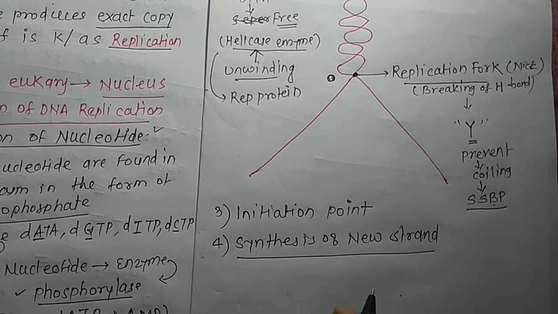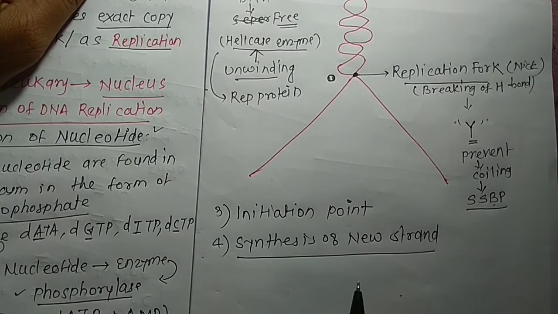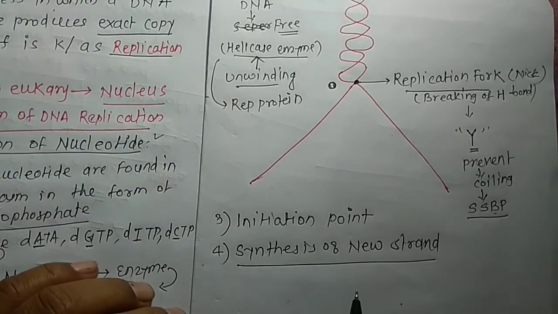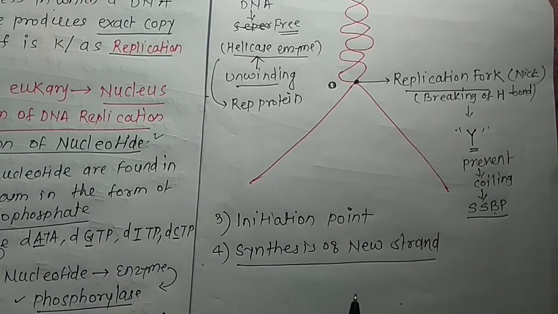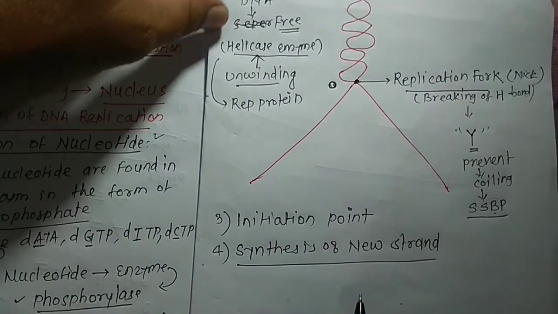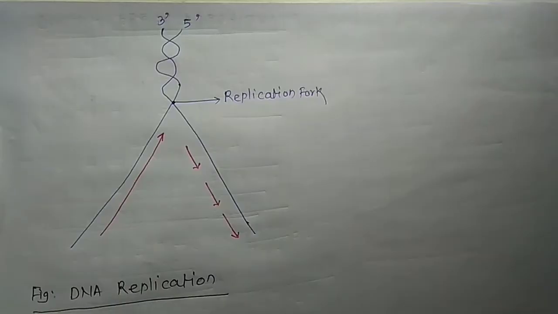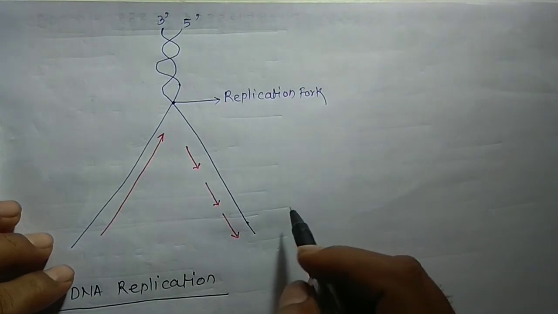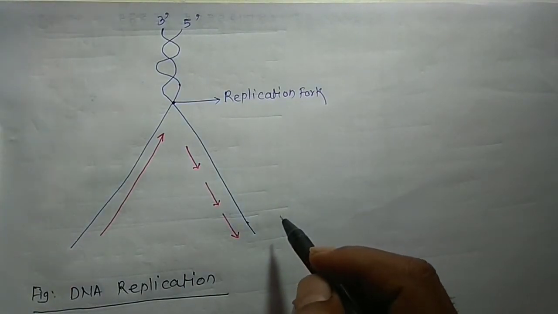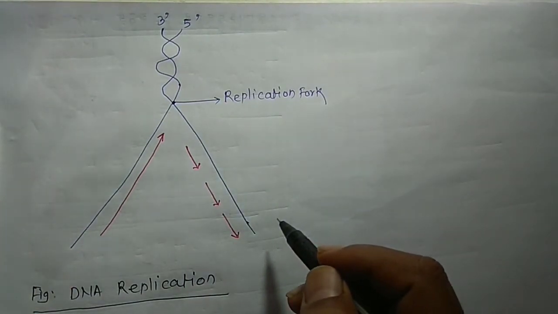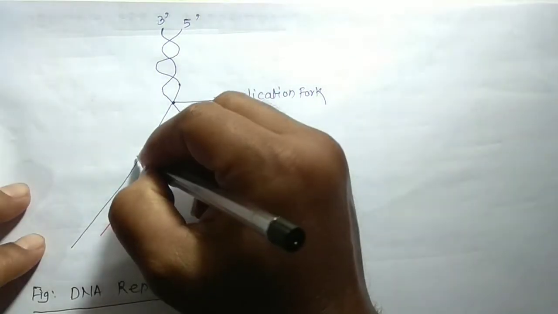So once again the formation of the new strand arises, the DNA synthesis of the new strand. Now they have the separated strands. This separated strand acts as a template.